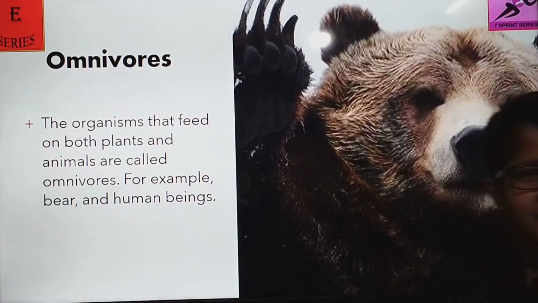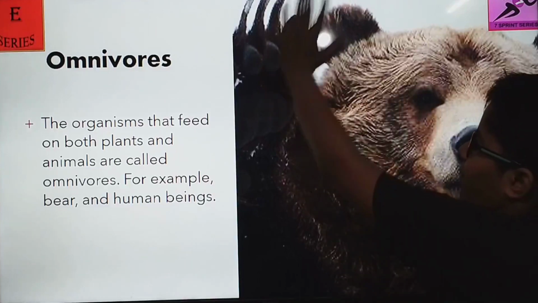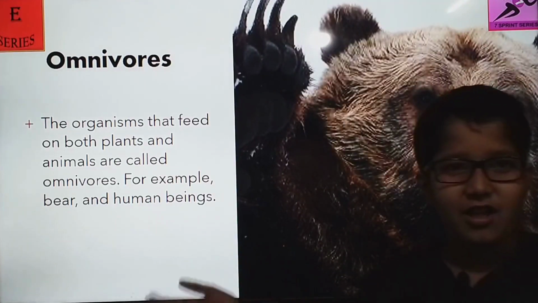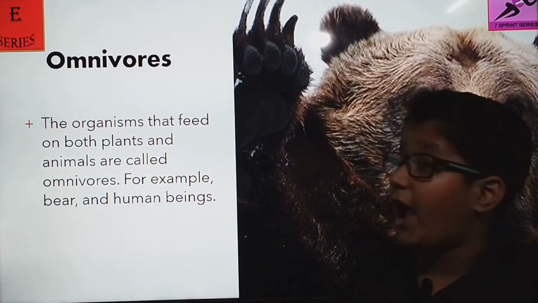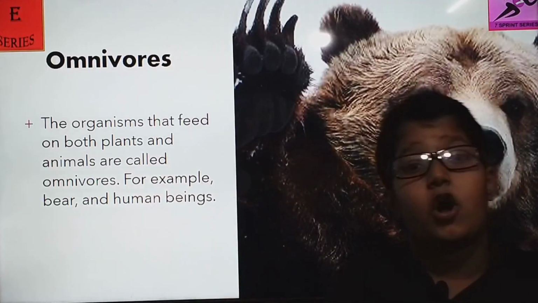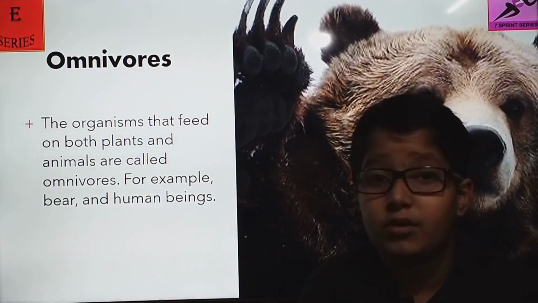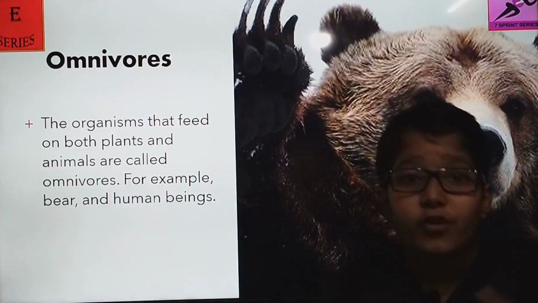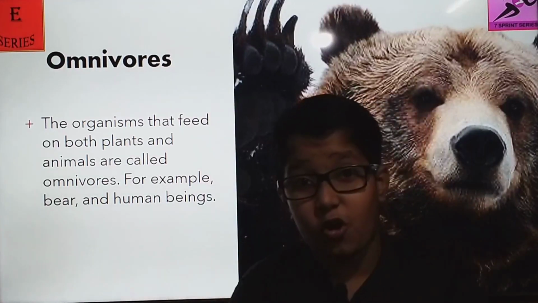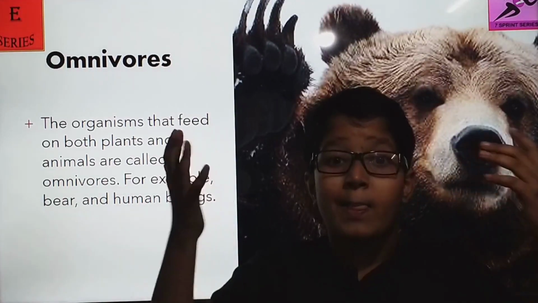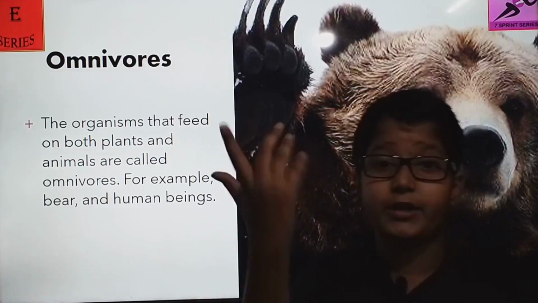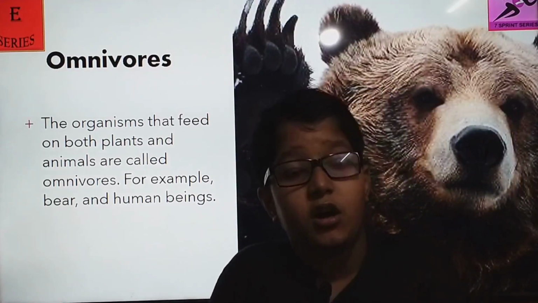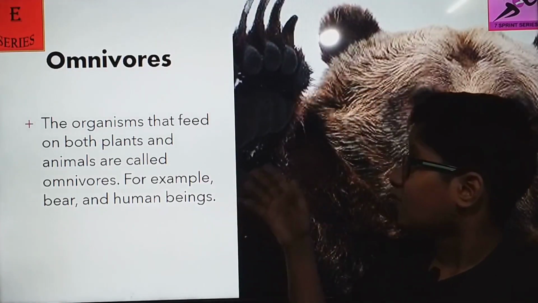Omnivores. Omnivores are the organisms that feed on both plants and animals for their food. For example, bears, crows, and biggest of all, humans. Me, you, and every human on the earth are omnivores.